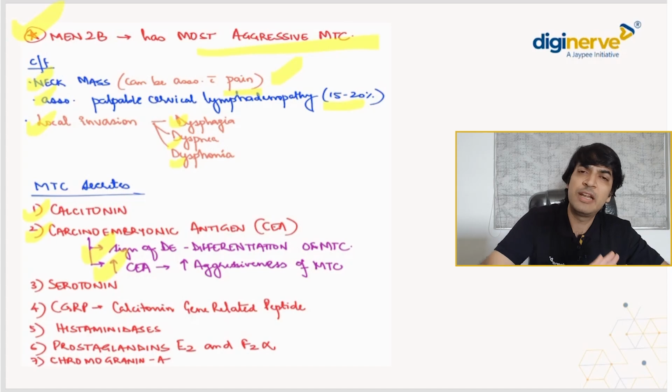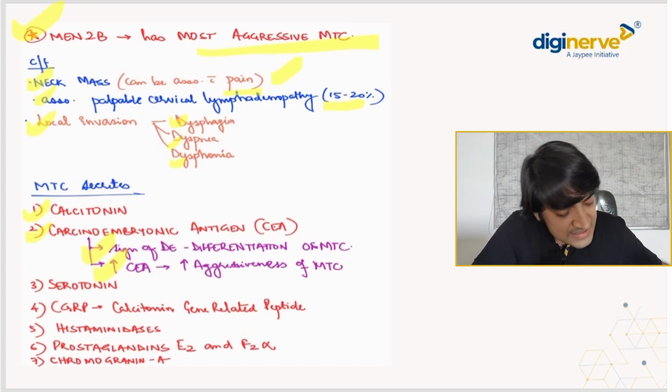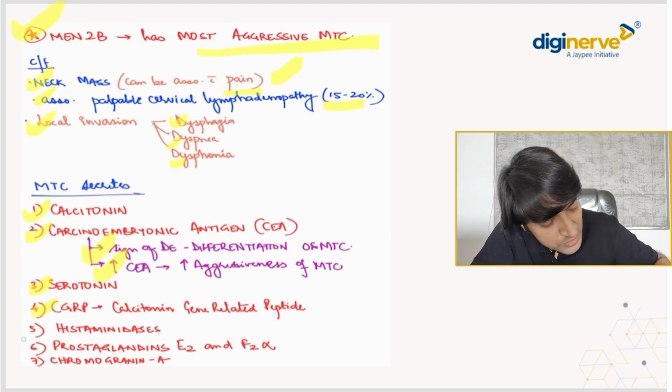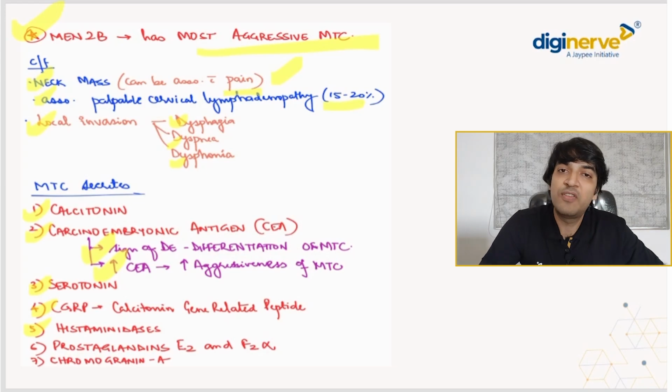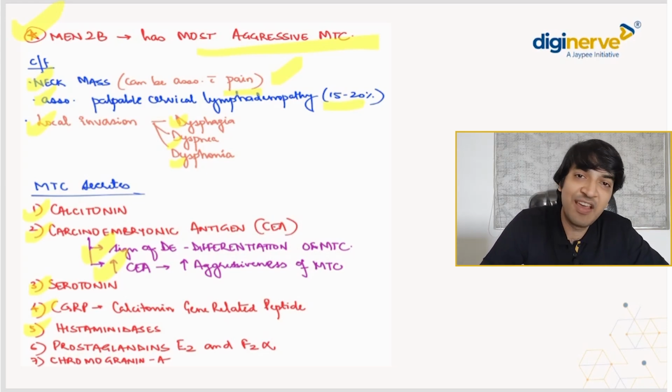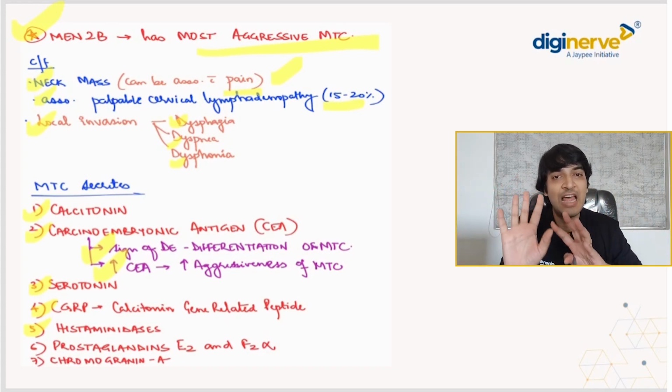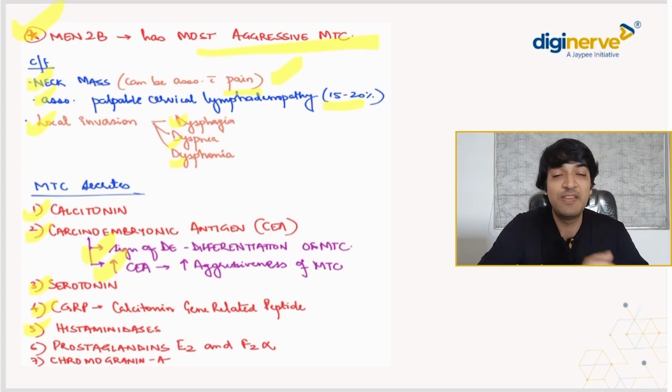बहुत लंबी लिस्ट है बेटा, कुछ इंपॉर्टेंट मैंने यहाँ पे लिखे हैं. तो calcitonin हो गया, CEA हो गया, serotonin हो गया. Then we talk about CGRP, calcitonin gene related peptide. We also talk about histaminidases, prostaglandins E2, F2 alpha. We talk about chromogranin. There is synaptophysin. There is TTF1. So there are a lot of ones which you need to remember, but mainly remember कि वो neuroendocrine tumor है तो calcitonin के अलावा भी बहुत सारी चीजें secrete करेगा, ACTH भी secrete करेगा.